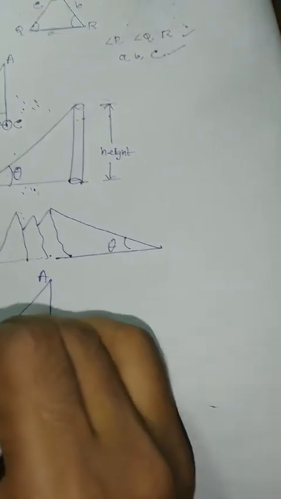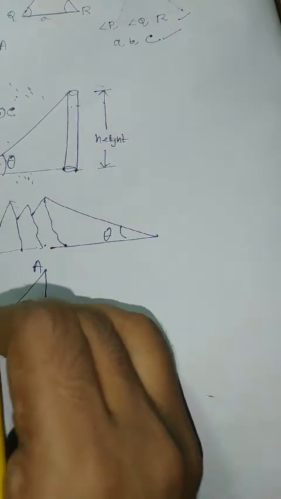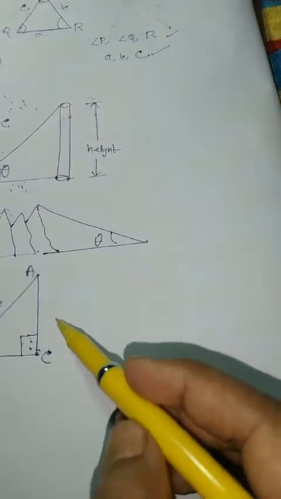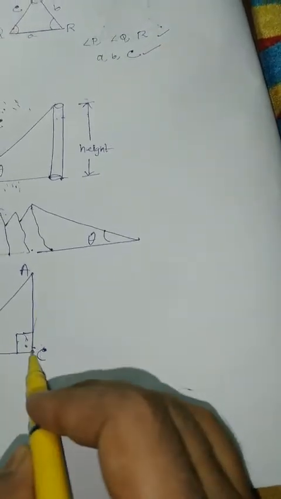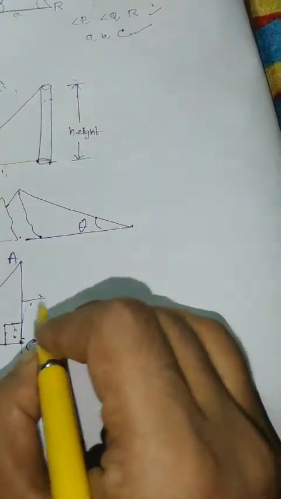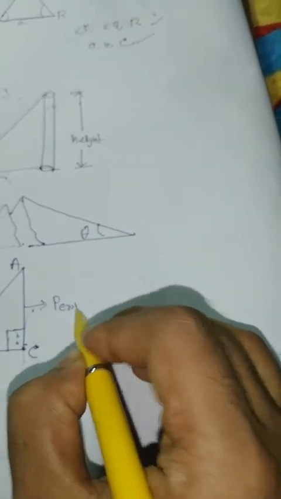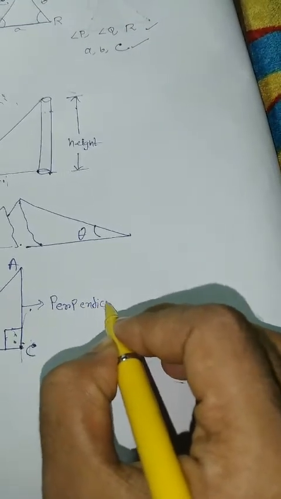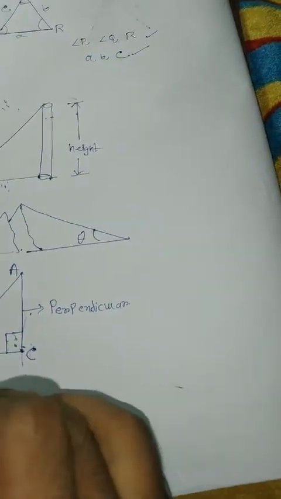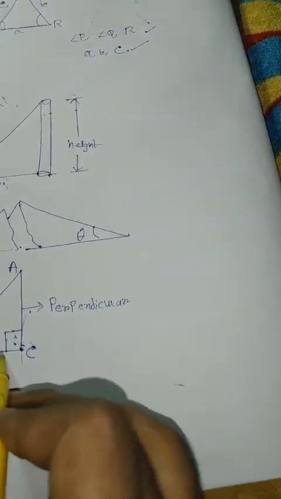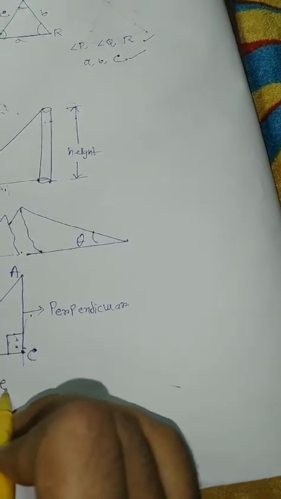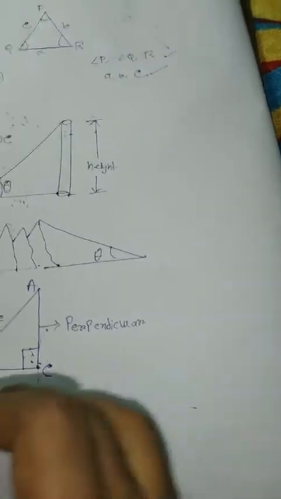It is called the hypotenuse. The adjacent vertical line of the right angle triangle is the perpendicular, here AC, and the other adjacent line is the base, and this angle be theta.